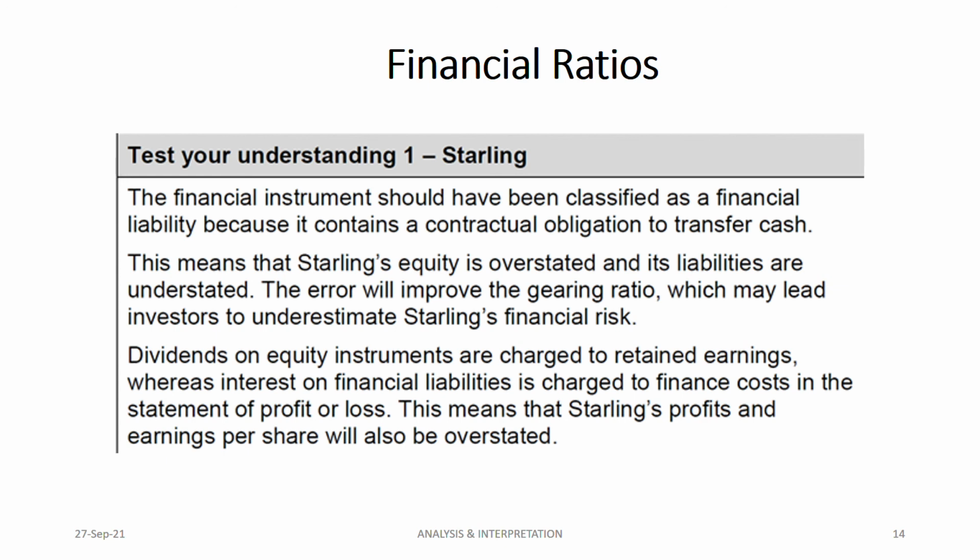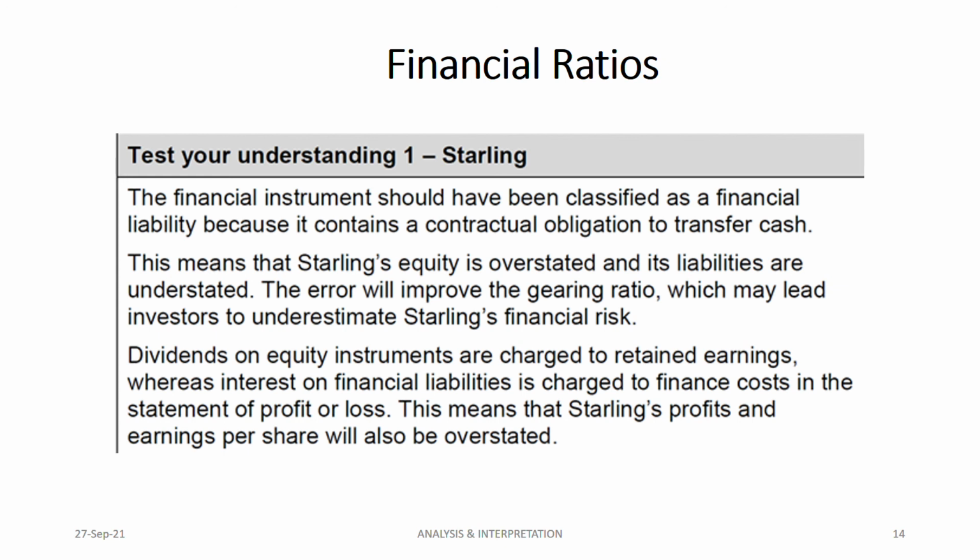They will not tell you calculate this ratio, this ratio, this ratio. Sometimes, yes, they will tell you how this ratio is affected. But sometimes they will give you like this: which ratio is affected? You need to identify. Here they're talking about equity and liability, so it's a gearing ratio, equity and debt. You understood, right? First is gearing ratio.